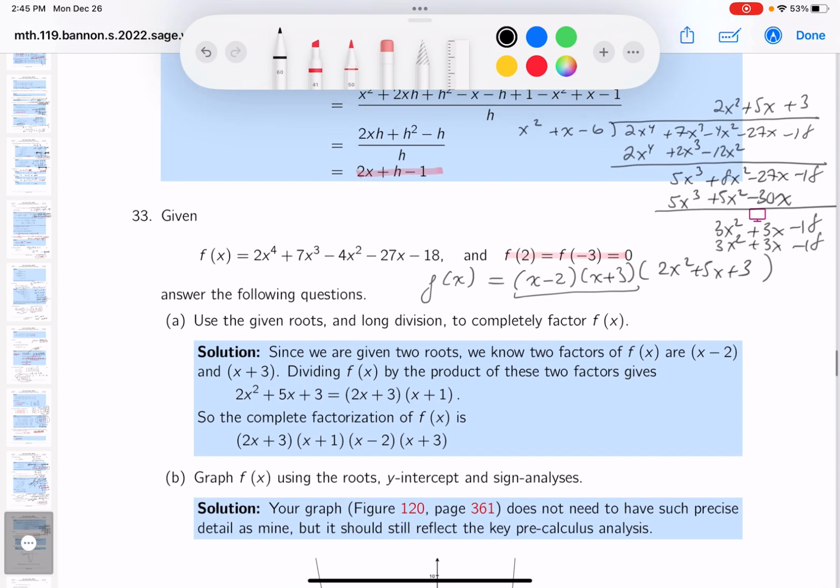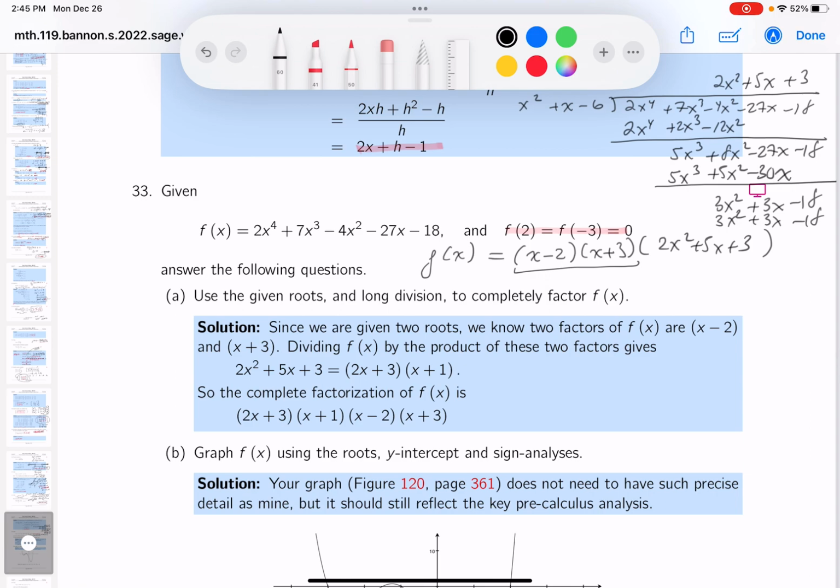What I'm going to do now is make some attempt to factor that. And what do you get? f of x equals x minus 2, x plus 3, and that's quadratic. It should be easy to factor. You can get 2x and x. I am going to say 3 and 1, and a plus. Let me just make sure that's true. You do get 2x squared. 2x and 3x is 5x. You get plus 3. So I'm going to commit to this answer.